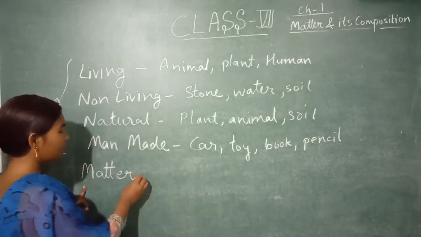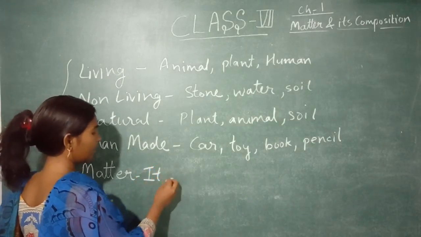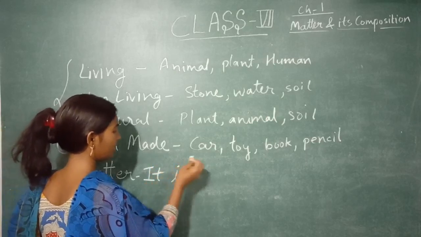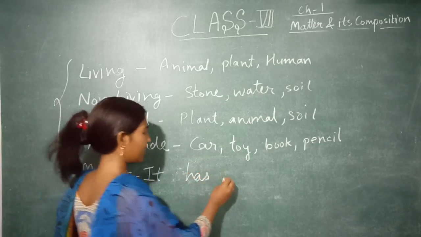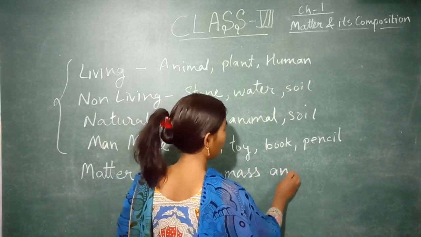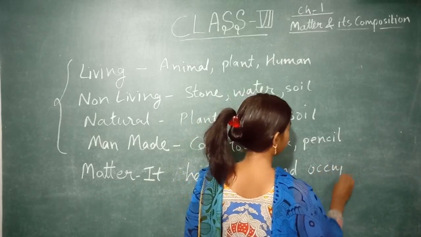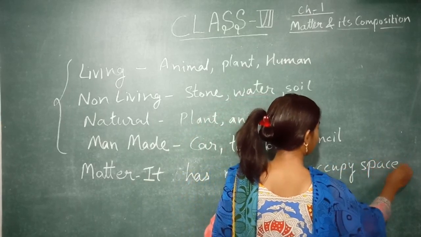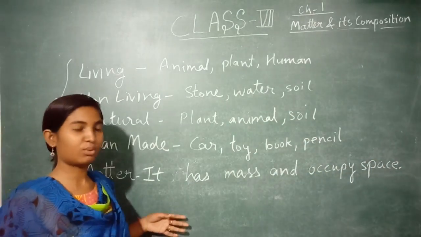So we can define matter that it has mass or weight and occupies space. This is known as matter. Anything that has mass or occupies space is known as matter.